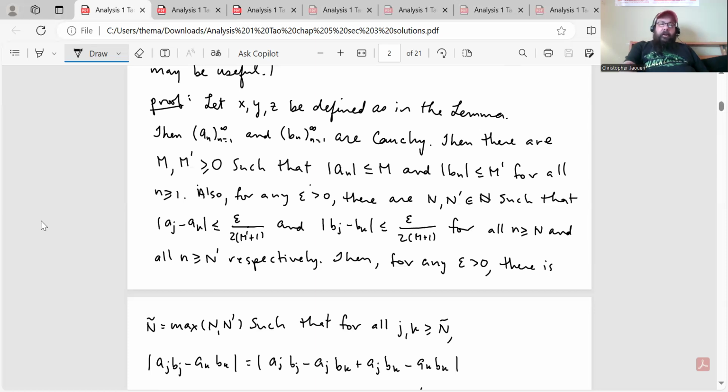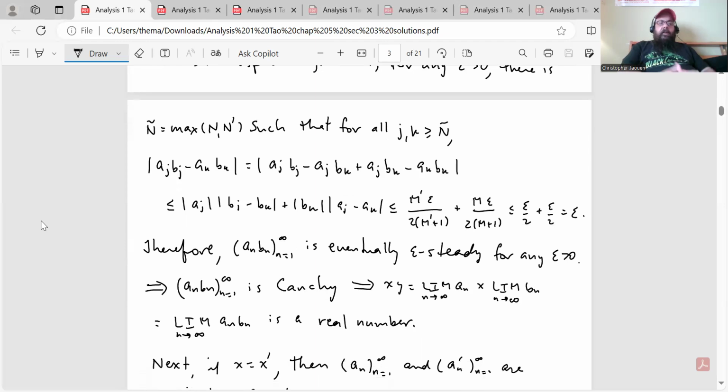Then for any epsilon greater than 0, there is N tilde equals max of N, N prime, such that for all j, k greater than or equal to N tilde, the absolute value of aj bj minus ak bk is equal to absolute value aj bj minus aj bk plus aj bk minus ak bk, which is less than or equal to absolute value aj times absolute value bj minus bk plus absolute value bk times absolute value aj minus ak.